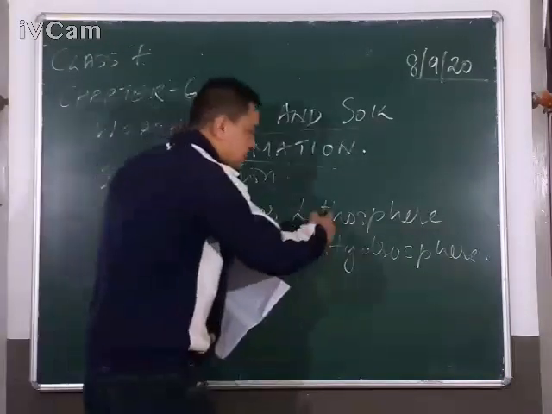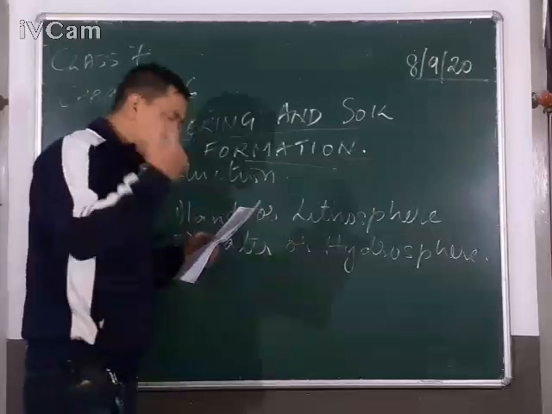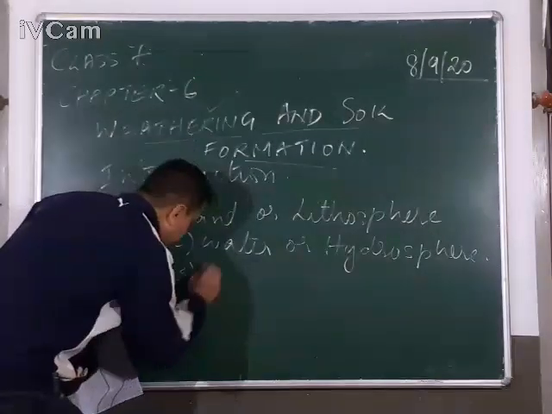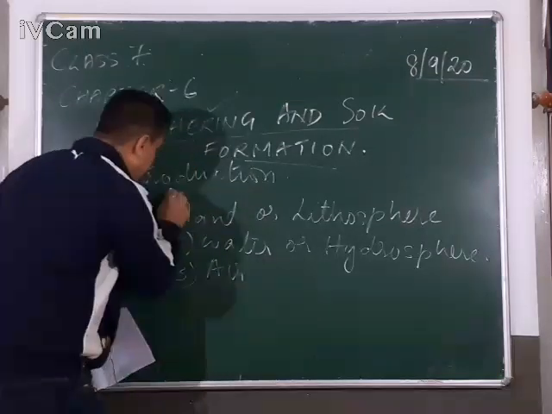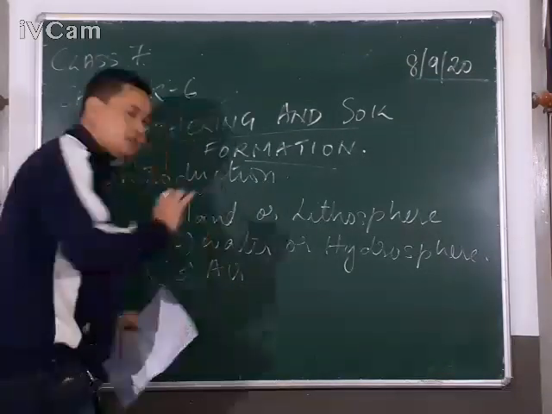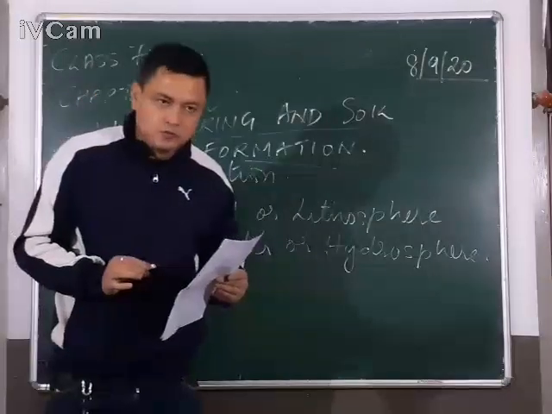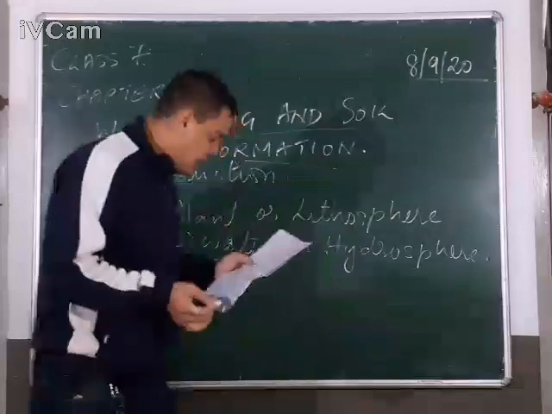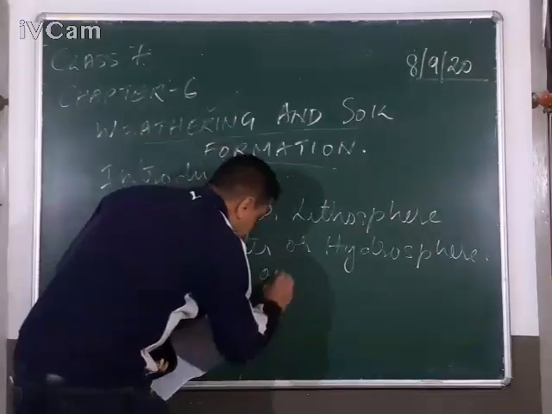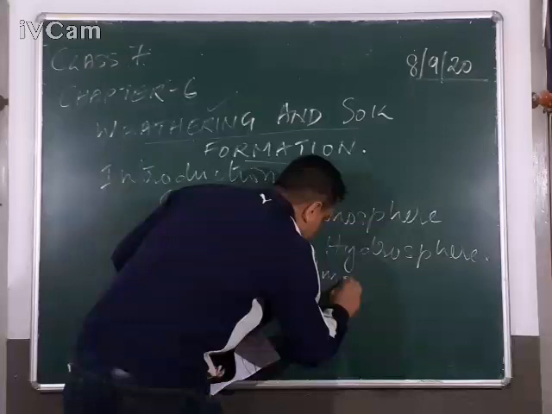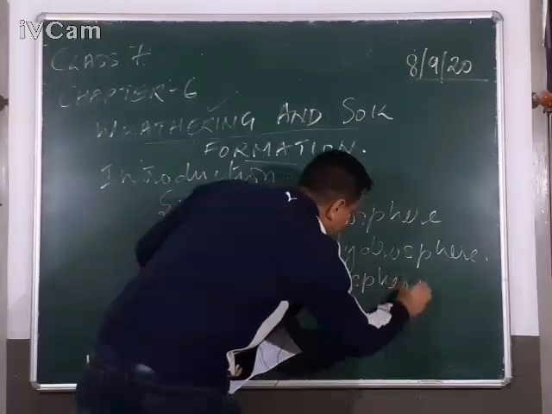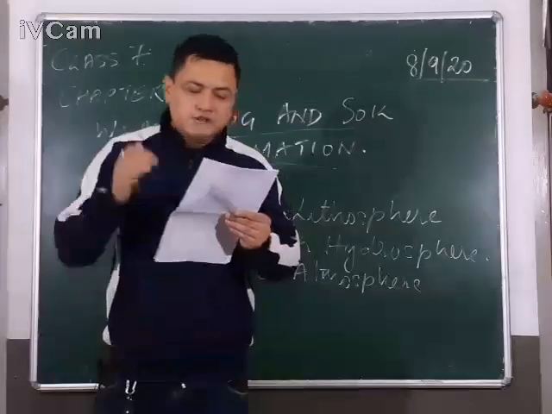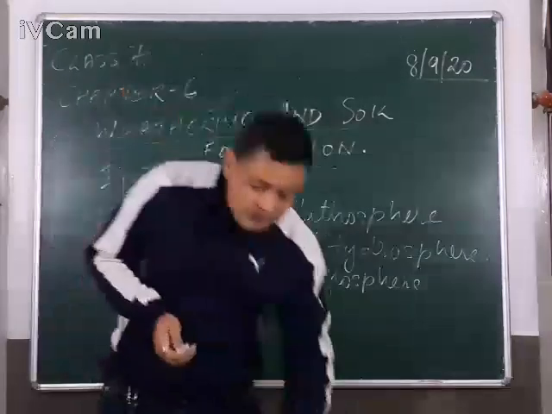So lithosphere means the sphere of rocks, hydrosphere means the sphere of water, and the third one is called air. These are the essential, vital realms of the earth, without which we cannot sustain our life on the earth. So air means atmosphere, the sphere of air. The zone in which all living creatures exist is known as biosphere.